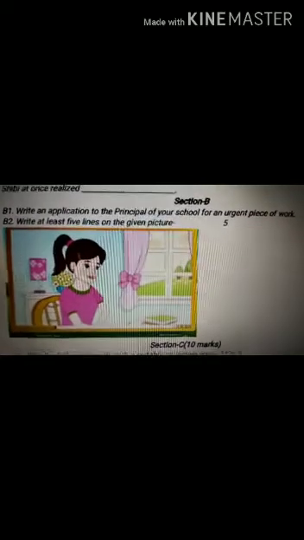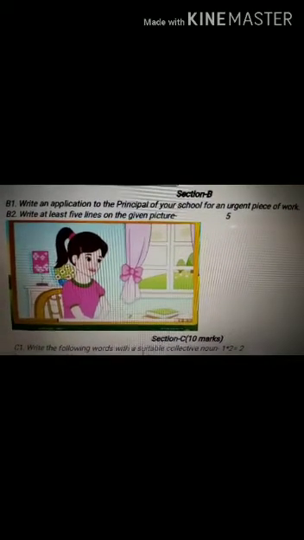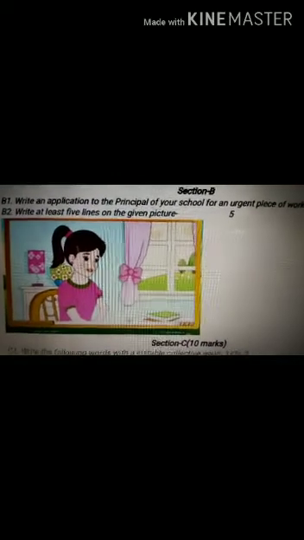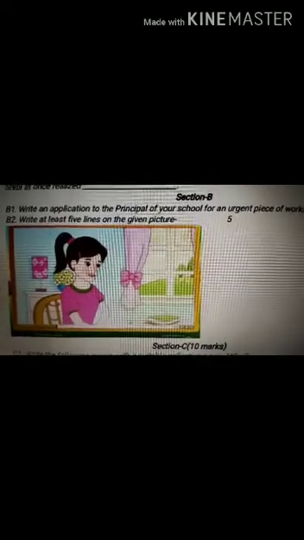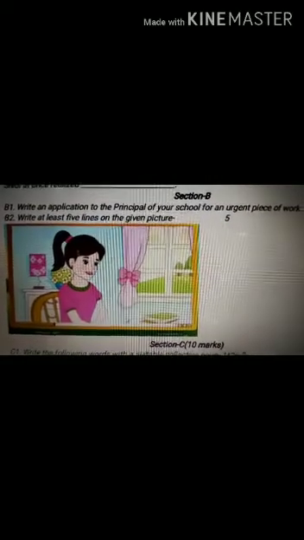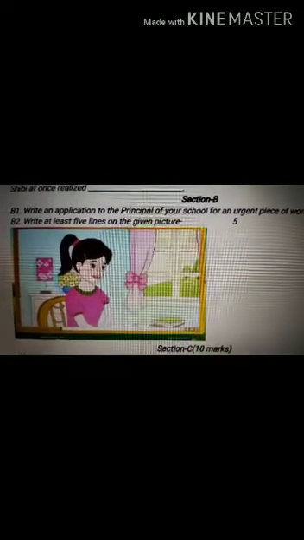Okay, so students, I hope you are able to see it. If you are not, then I'll attach the sample paper with this video, so there you can see. So this is section B, that is first is application you have to write, that consists of 5 marks. And then there is a picture composition.